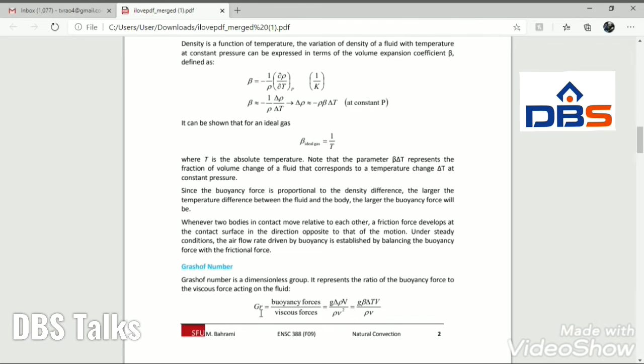It is very similar to the Reynolds number, but Reynolds number is inertia forces by viscous forces, but here Grashof number is buoyancy forces by viscous forces. So it plays a very similar role as Reynolds number plays in case of forced convection. In forced convection we find Reynolds number, in free convection we find Grashof number.